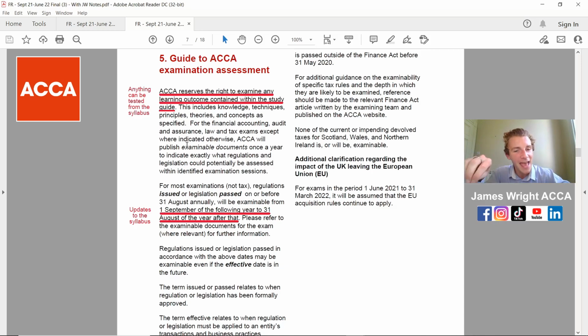and just to highlight, we'll be coming on to particular areas that can be assessed and will be assessed, but you can't question spot in any other areas of the syllabus. Anything can come up, whether that's something you read in the technical articles, through your syllabus, or past paper questions we'll come on to later.